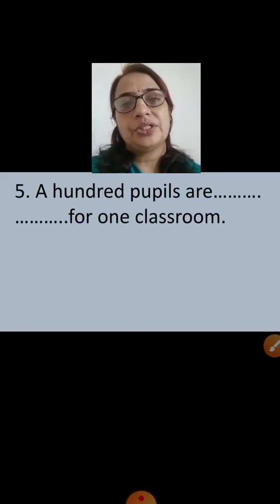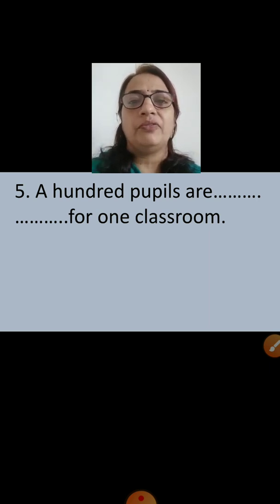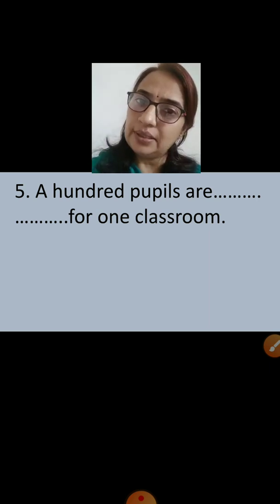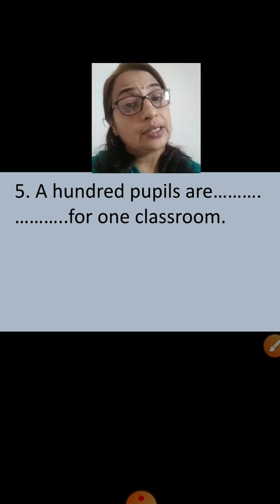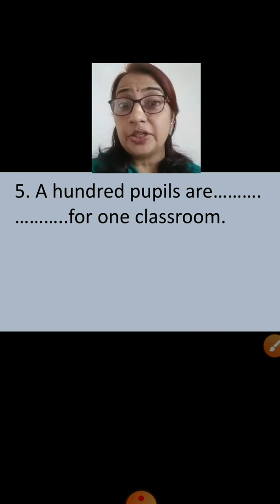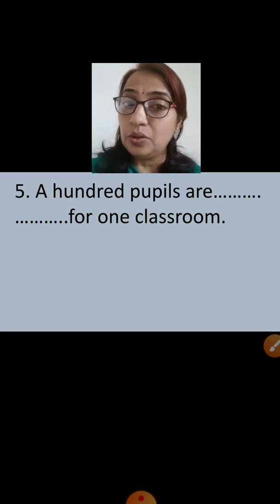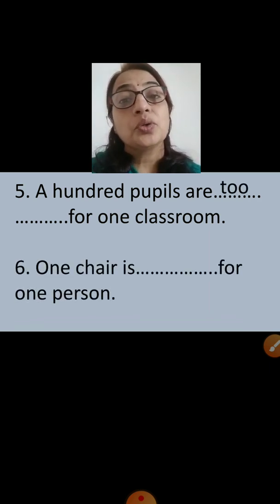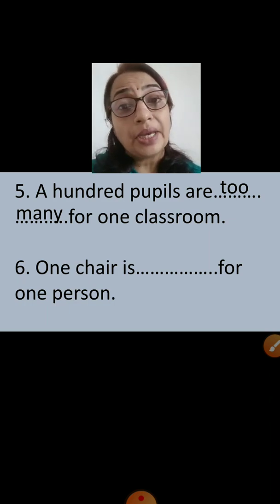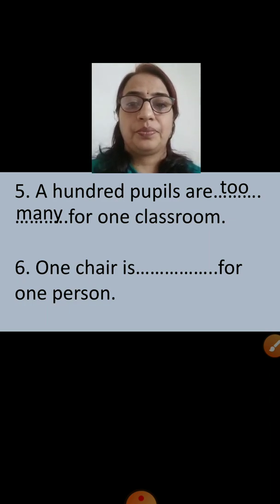The next question is 100 pupils are dash for one classroom. Pupils, students. Definitely it must be too many. 100 pupils are too many for one classroom.